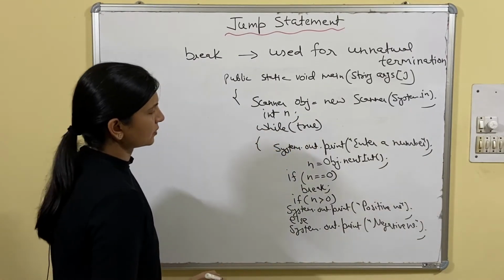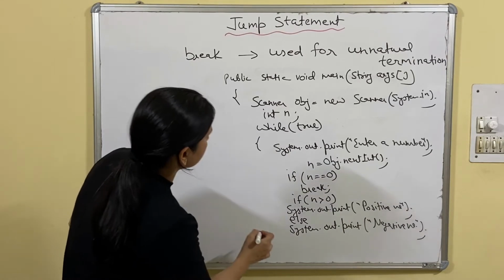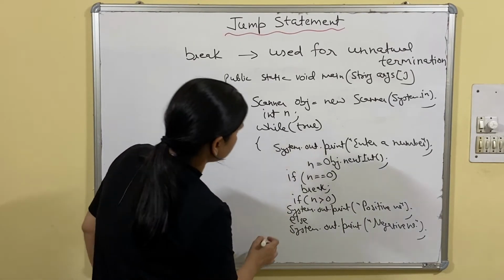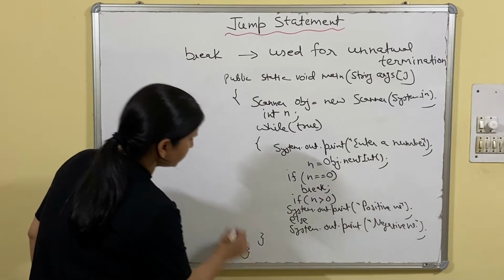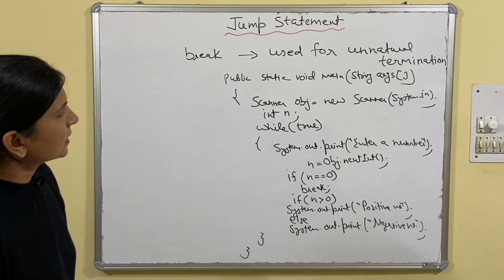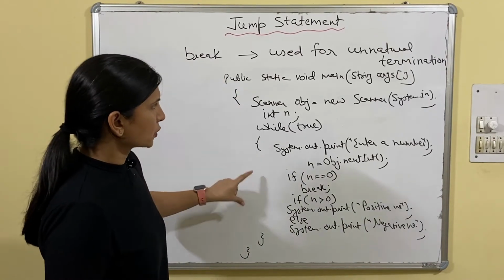Fine. So this is the condition. Then we will close. First we will close the while loop, then we will close the main function. So this is not the complete program, but the main function of the program.